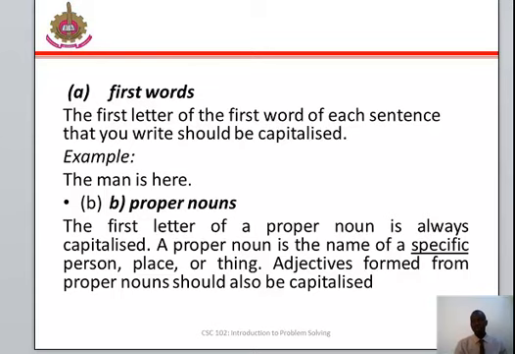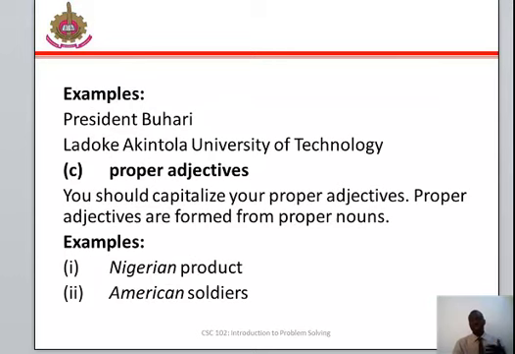The first letter of a proper noun is always capitalized. A proper noun is the name of a specific person, place, or thing. Adjectives formed from proper nouns should also be capitalized. Examples: President Buhari, Ladoke Akintola University of Technology.